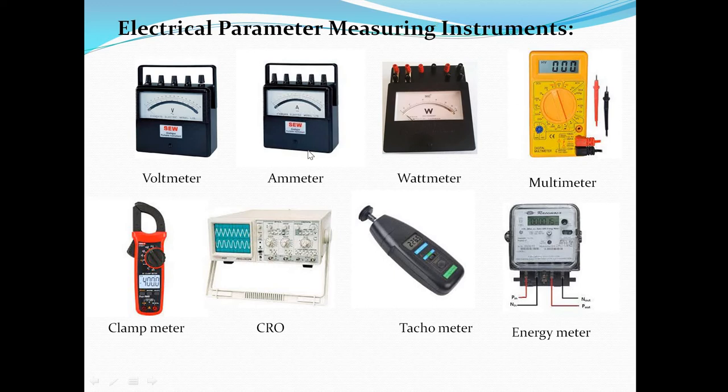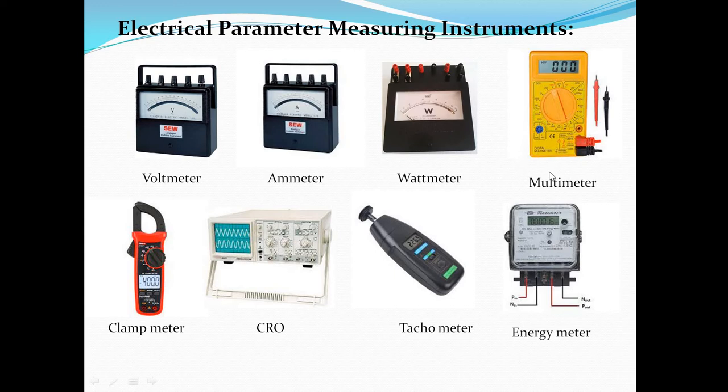So current means what? Any type, AC or DC current we can measure. So next is wattmeter. So wattmeter means what? It is used to measure the power. Either it may be AC or DC, but with a wattmeter we are using a single wattmeter, it can measure both the powers.